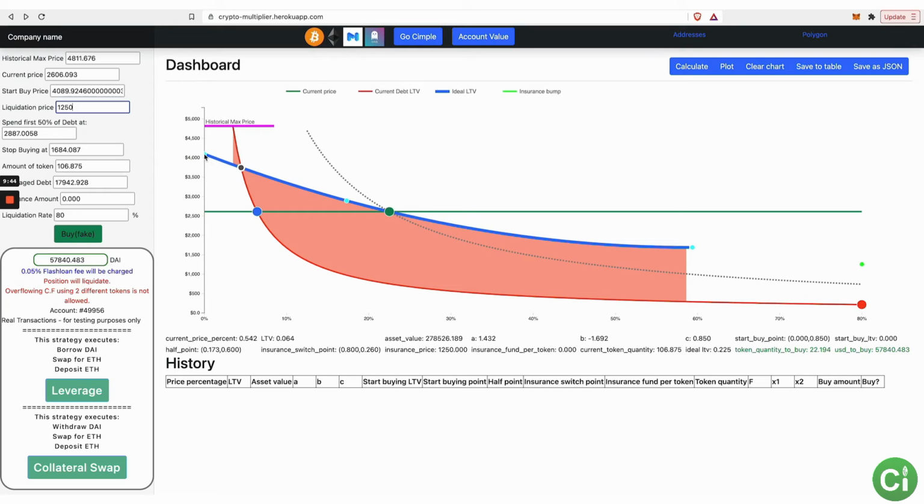So you define when you start buying, and you define the liquidation price. Let's say you've got that $1,000 of debt per token in a previous version of this prototype, extended all the way down to that liquidation price. We separated it out so that you could define separately where you would liquidate, which determines how much debt you can have, and then separately define where that debt is spent.